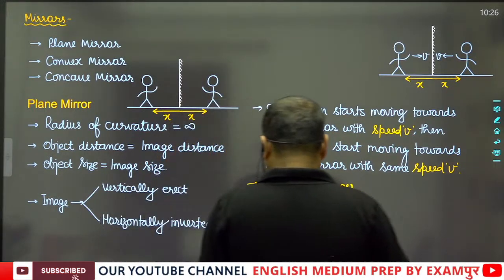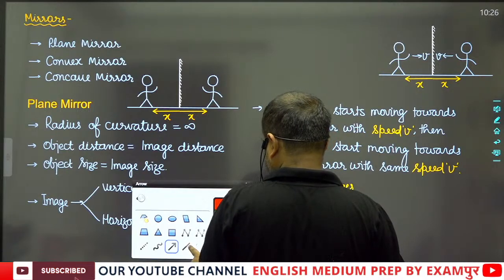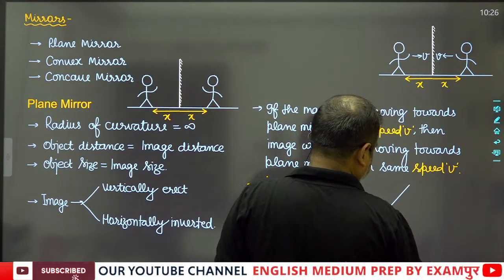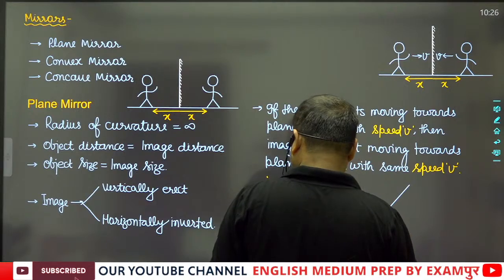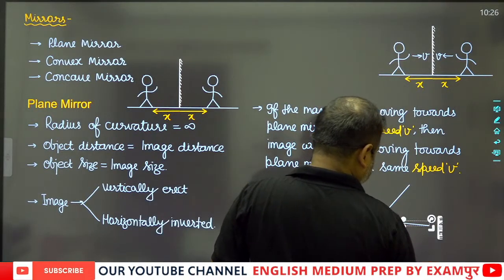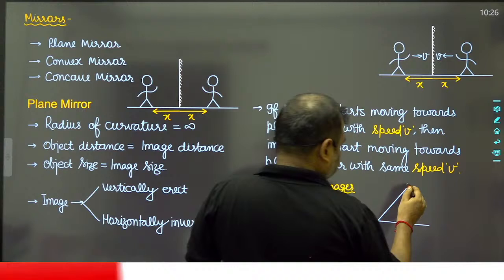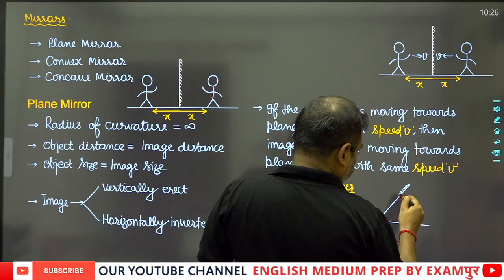Suppose that these are two plane mirrors like this, and an object has been placed.